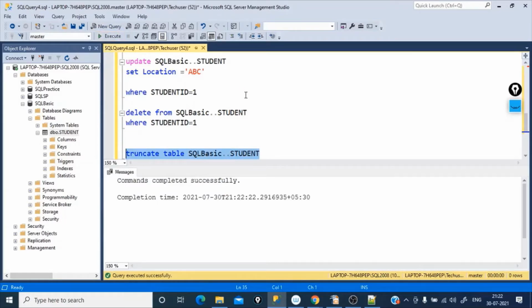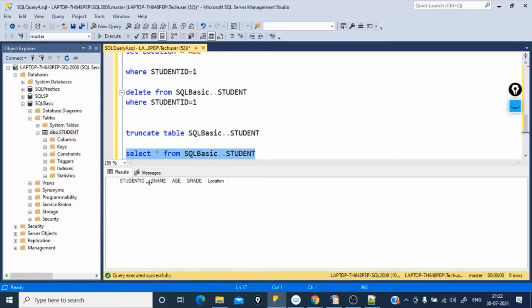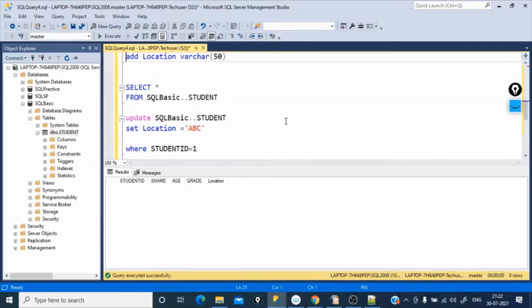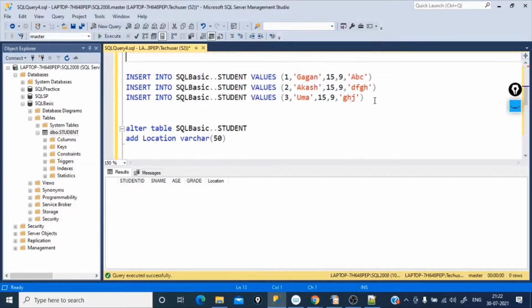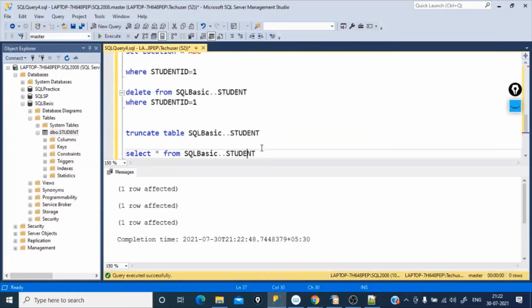Cool. Let's execute the select statement once again. I'll just write it here. See, the structure is available. Now we have one more command, drop. For that, again I'll just run this insert statement. Execute this select statement.